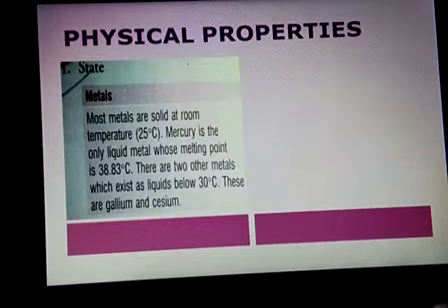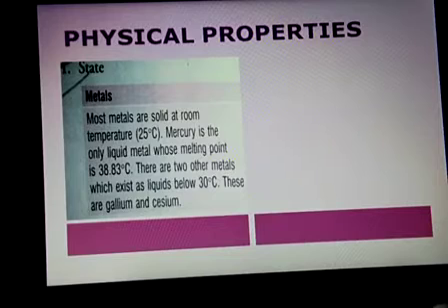There are many more examples, but we are also discussing the exceptions of metals and non-metals. All the metals are solid, but mercury is a metal which is in liquid state, with a melting point of minus 38.83 degrees centigrade. Hg is the molecular formula of mercury.